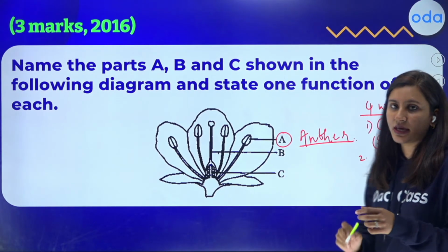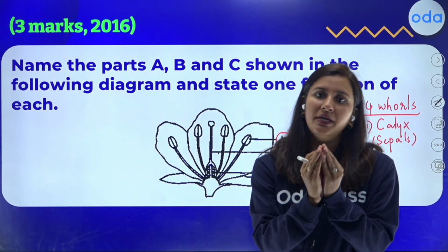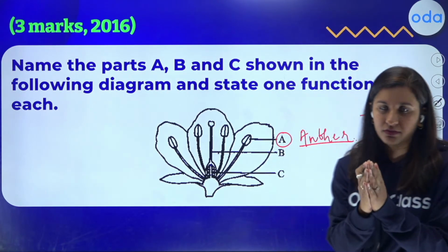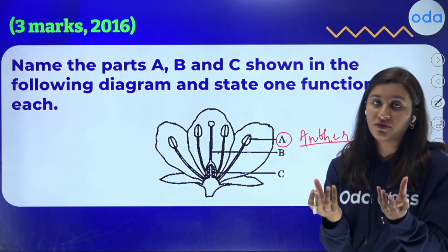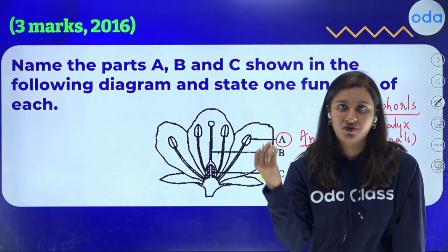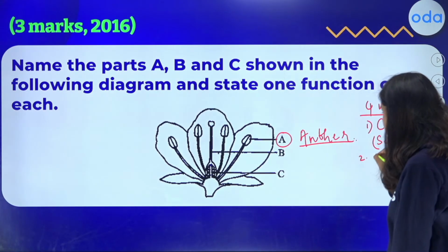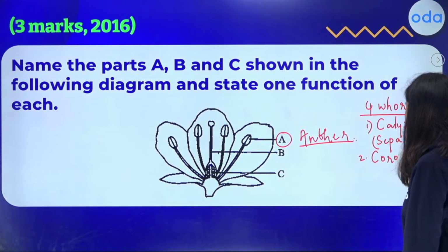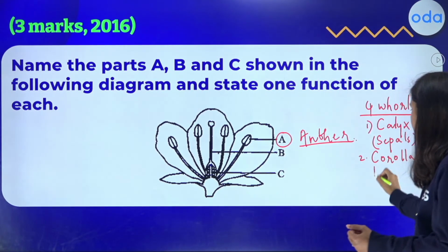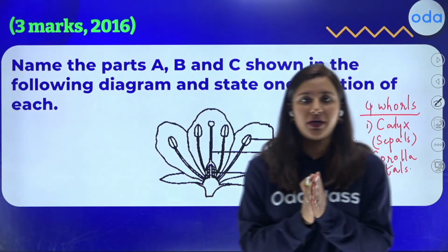And if we talk about the second one, which is corolla, corolla comes out when the bud blooms. So when it is in the budding stage, the whole layer of sepals will be protecting the flower, correct? And corolla comes out when the bud blooms. So corolla will be that whorl which contains petals, which are very colorful. You all see flowers in your daily life, isn't it? They're very pretty. And corolla is that part which gives that beauty to the flower, because it is colorful and it is made up of structures called petals. So the whole whorl is called corolla.